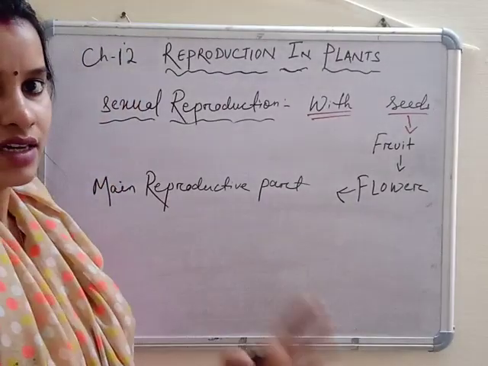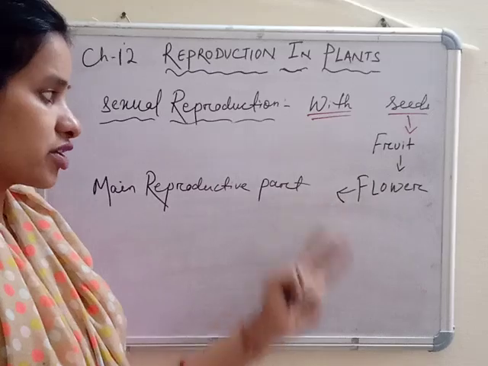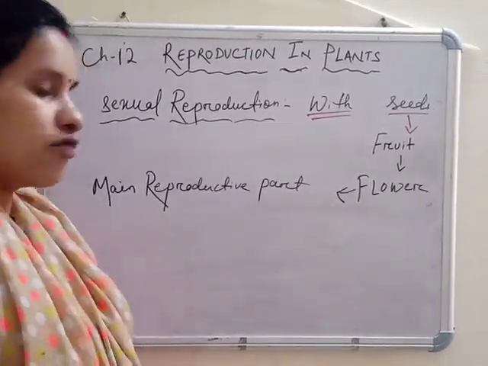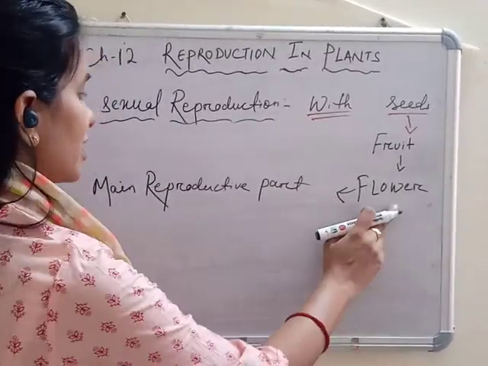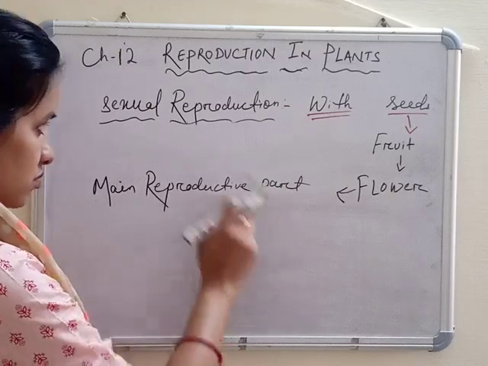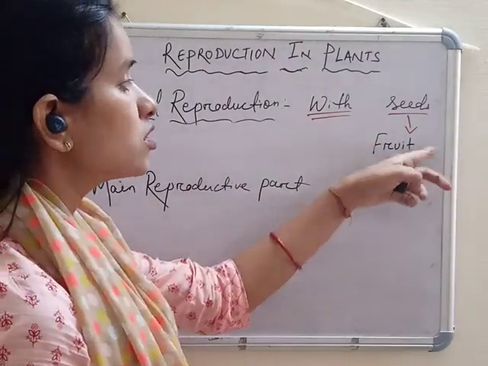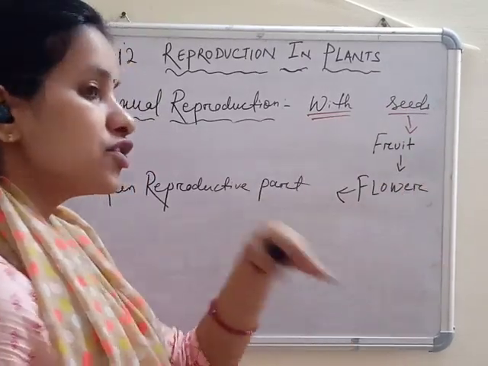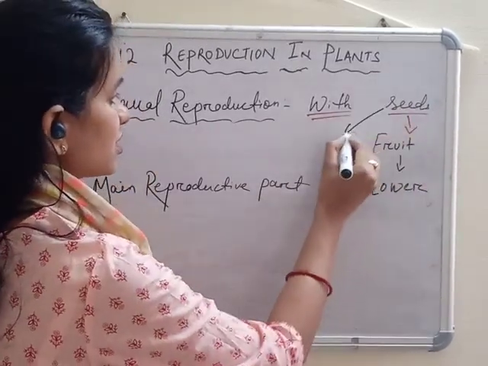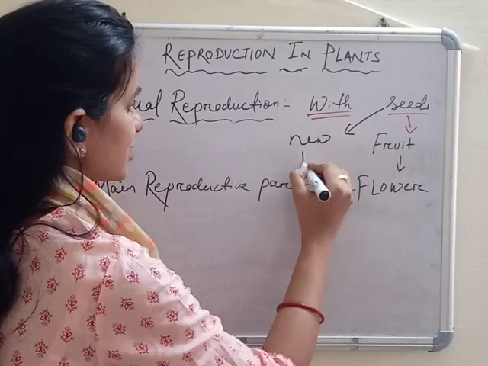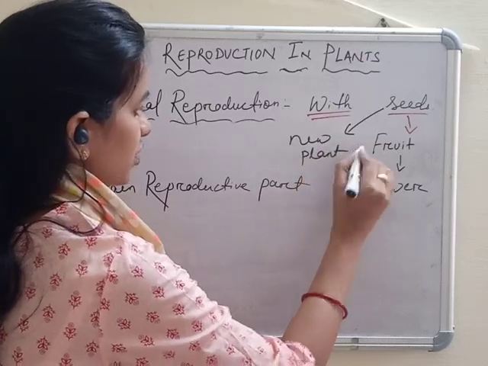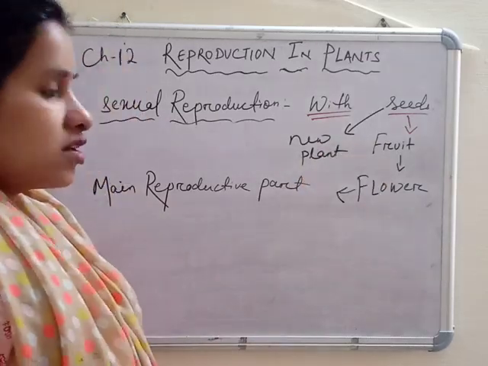Already in class 6 you have read about the structure and different parts of the flower. We'll discuss it again. The flower is the main reproductive part of the plant through which fruits grow. From fruit come seeds, and from seeds new plants. Let's discuss the flower.